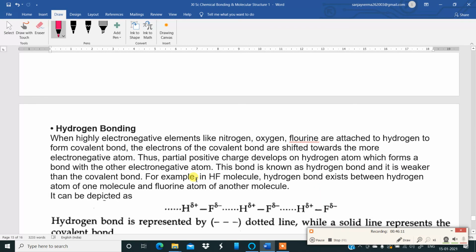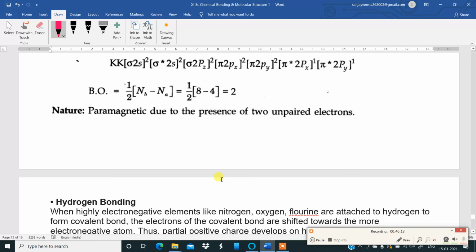Now in my next video, I will be discussing in detail how to draw molecular orbital diagrams for various molecules. After that, I will be discussing hydrogen bonding in my next chapter. Okay. So I would like to end my video class on the chapter chemical bonding and molecular structure here. Okay, boys. Thank you so much.